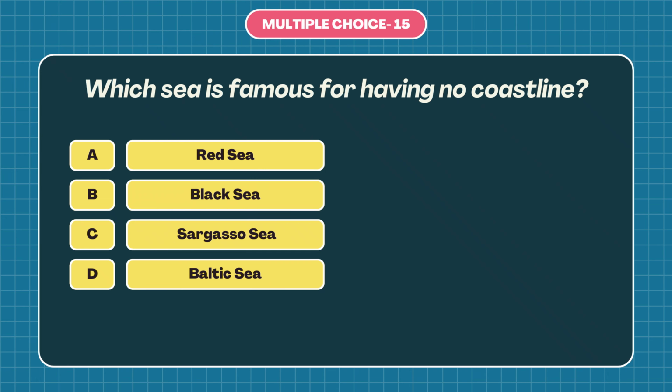Now, moving to the last question. Question number 15. Which sea is famous for having no coastline? A. Red Sea, B. Black Sea, C. Sargasso Sea, or D. Baltic Sea? The answer is C. Sargasso Sea. The Sargasso Sea has no coastline because it is not surrounded by land like other seas. Instead, it is surrounded by ocean currents in the North Atlantic Ocean.